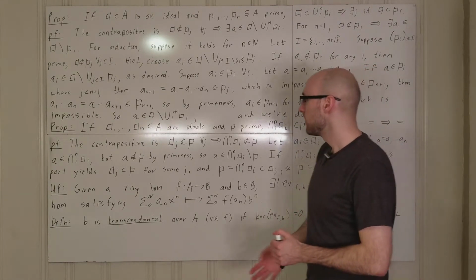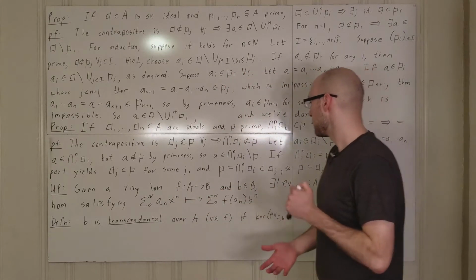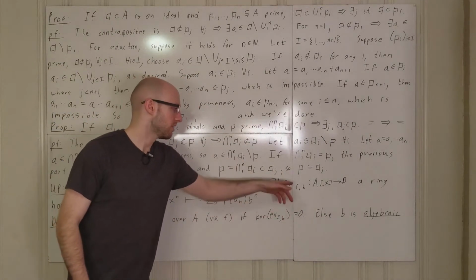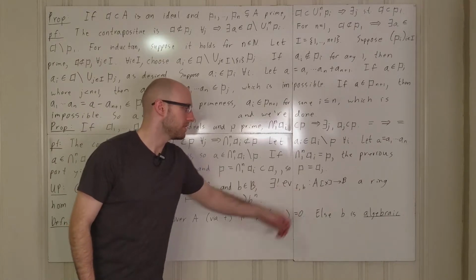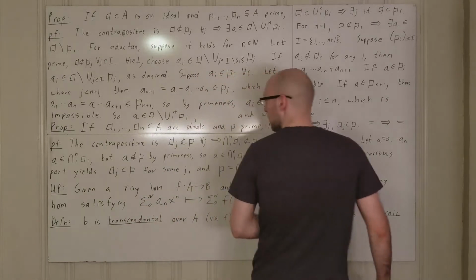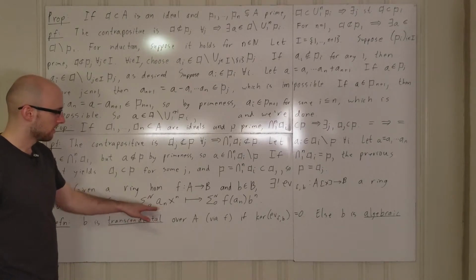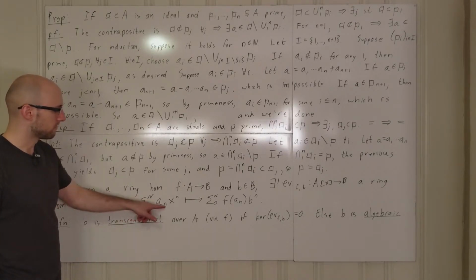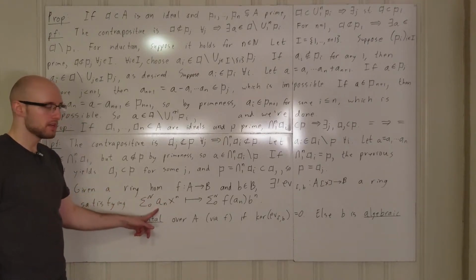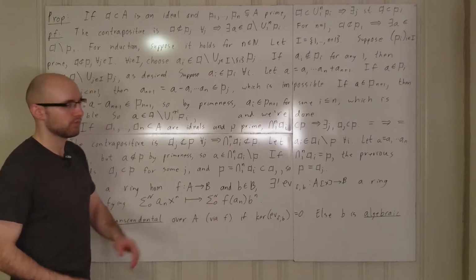But anyways, given a ring homomorphism f from A to B and an element b in B, there exists a unique ring homomorphism ev, for evaluation, depending on f and b, which will take us from polynomials in A into B, which is given by taking this finite sum of powers of x with scalars in A to evaluating f at the scalars and then replacing x with b.